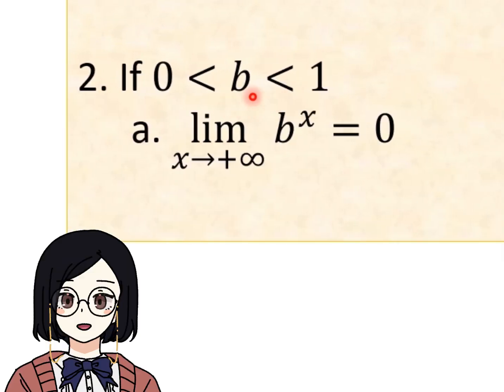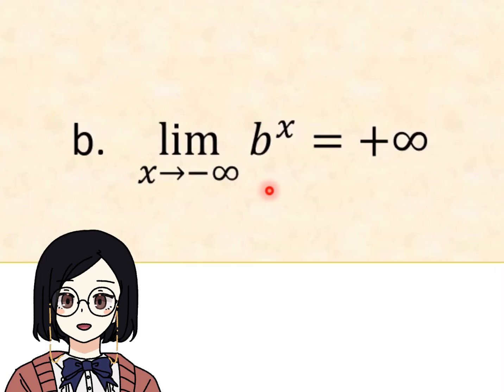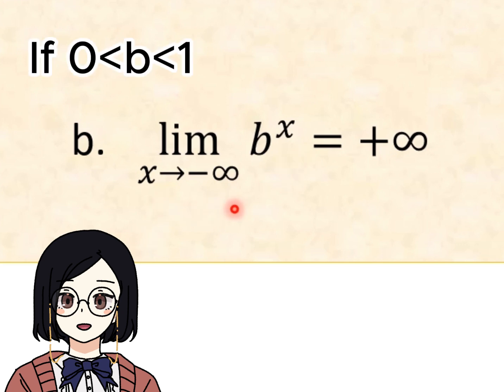Whereas if b is greater than 0 but less than 1, we will have the limit of b raised to x as x approaches positive infinity is 0. And the limit of b raised to x as x approaches negative infinity is positive infinity.